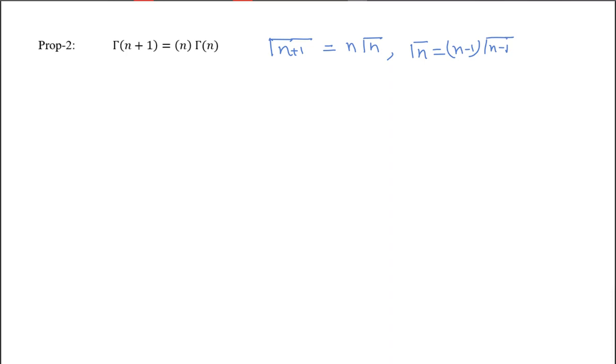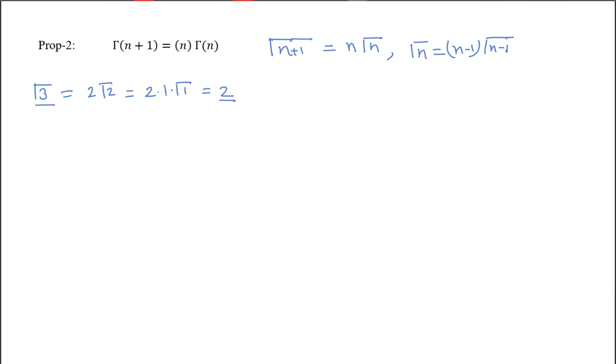This is one property. So if I ask you now to find the value of gamma 3, what can I write? Gamma 3 is equal to 2 gamma 2, and 2 gamma 2 is equal to 2 into 1 into gamma 1. So the value of gamma 3 will be 2.